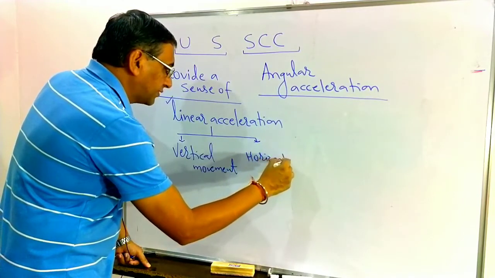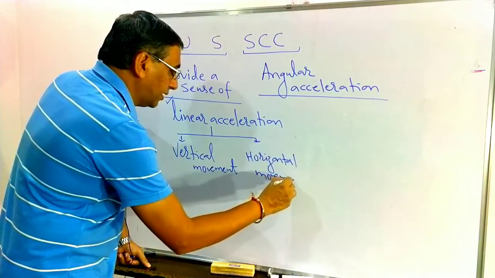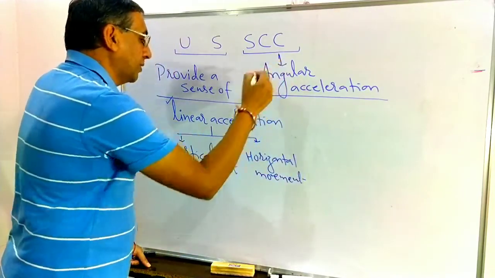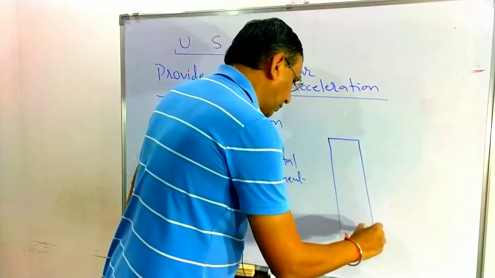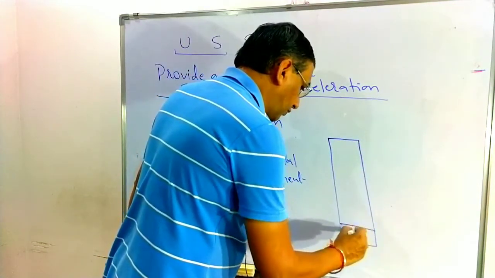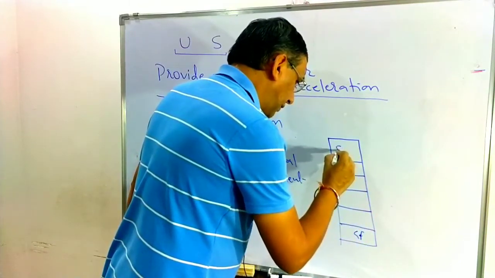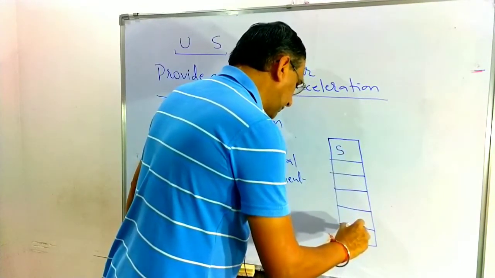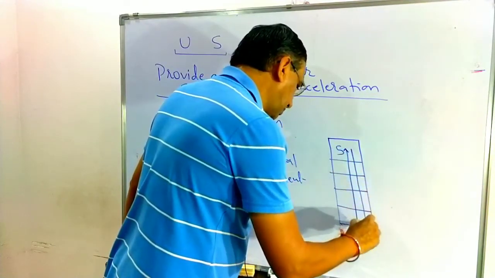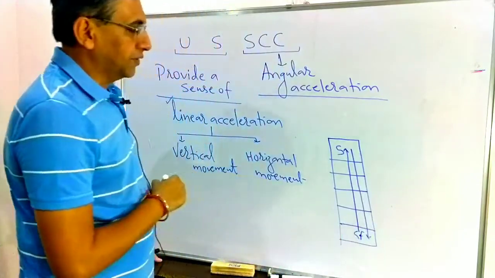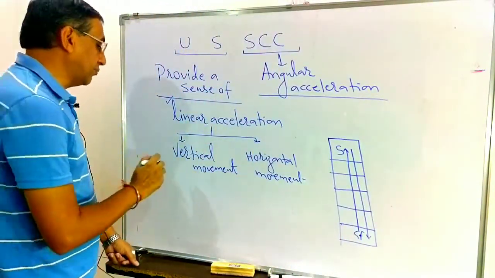Just see, if I am living on the 5th floor of an apartment, and this is the ground floor: 1, 2, 3, 4, 5, and I am coming down with a lift. So I am moving in this direction, then I am going up again. This movement is known as the vertical movement. Going up and down through a lift is the vertical movement here.